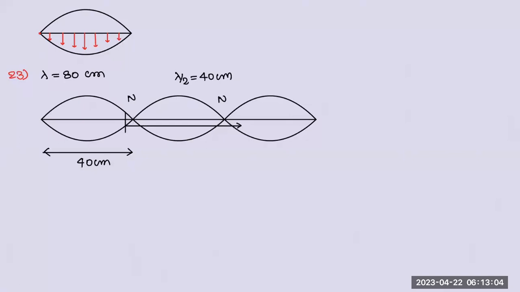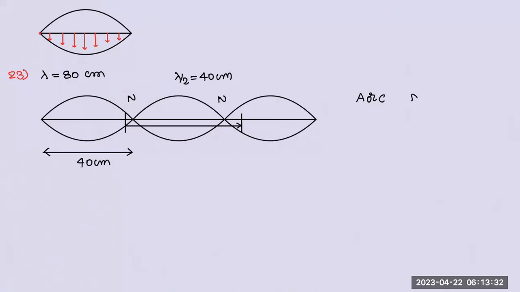Then 5 plus 40 is 45, 45 plus 15 is 60. So the phase of particles which are in next to next loop will be again 0. So 0 is possible and pi is also possible. So the answer for this question is A or C.